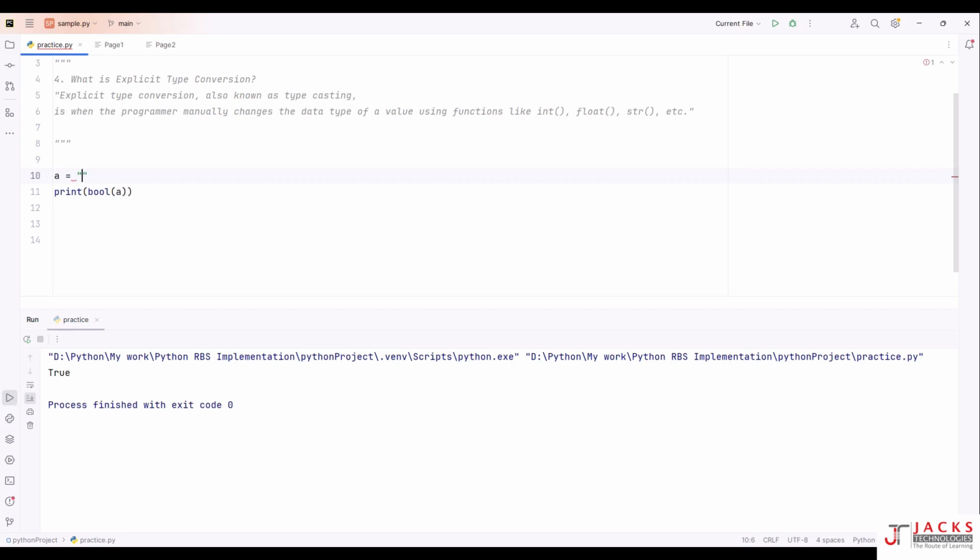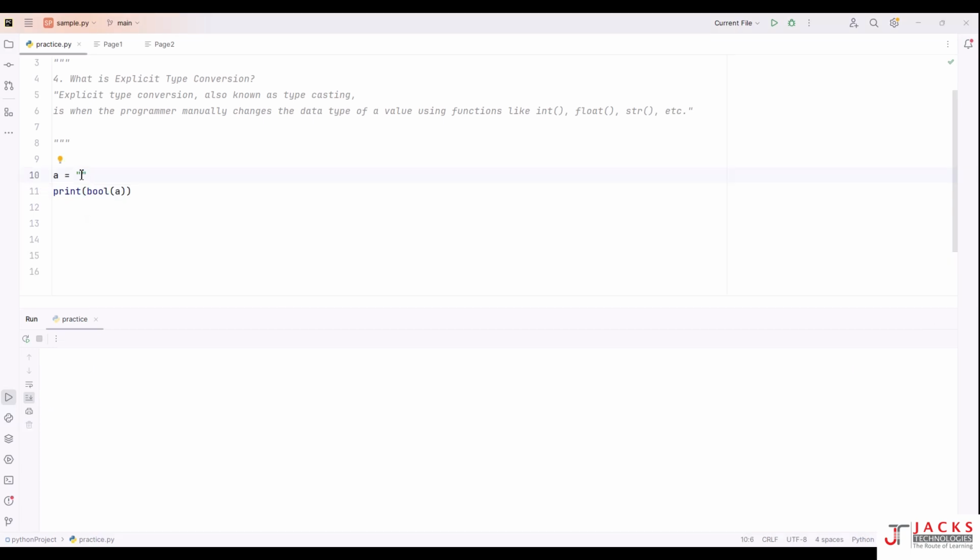What if it is a string? Let's say, for example, Jax. I'm converting Jax to Boolean type. What will I get? It returns true, because within the string I have written something. Let's say, for example, if I'm trying to convert an empty string type to a Boolean type, what will I get? See, I got it as false. Got it? So empty string means there is no value. That's why it is returning false. Understood how to convert an integer type to Boolean type? What we will get if we convert an integer type to Boolean type and string type to a Boolean type?